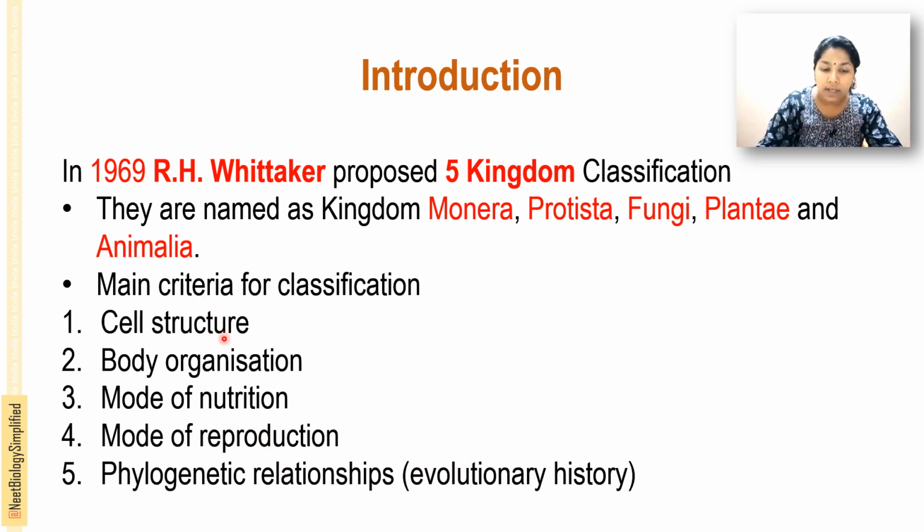Based on these criteria, R.H. Whittaker classified organisms into five kingdoms. So the criteria followed are cell structure, body organization, mode of nutrition, mode of reproduction, and phylogenetic relationship or evolutionary history.